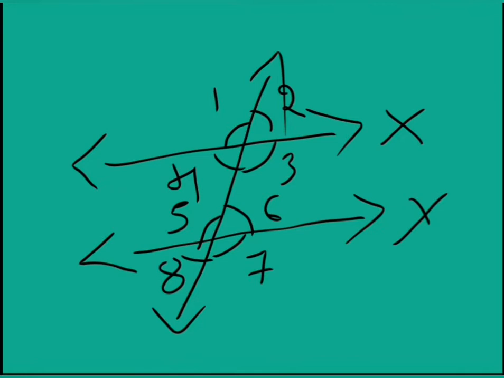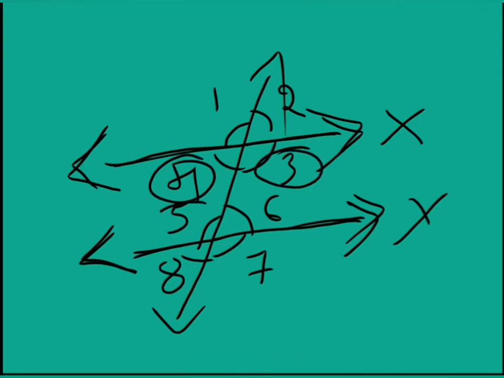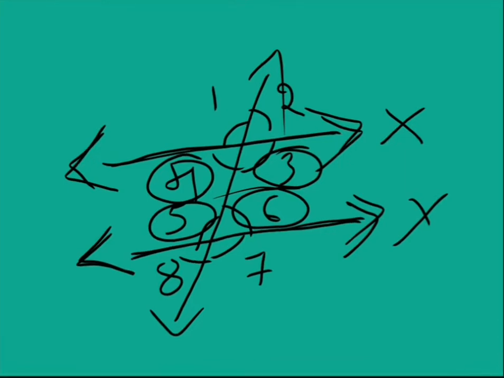Interior angles are the angles formed between these two lines, the angles formed inside. The angles formed inside are angle 4, angle 3, angle 5 and angle 6. We call these 4 angles interior angles. The second type are exterior angles.